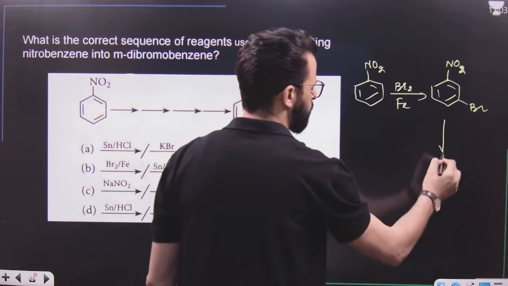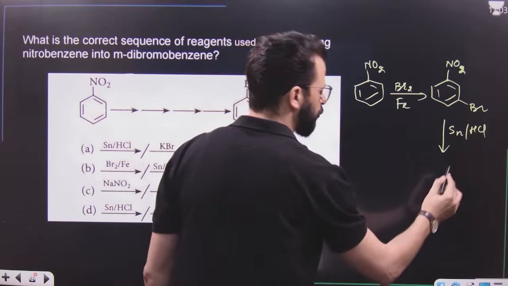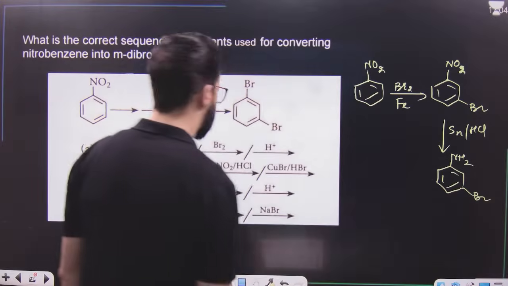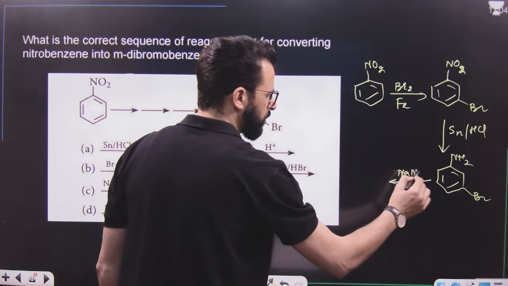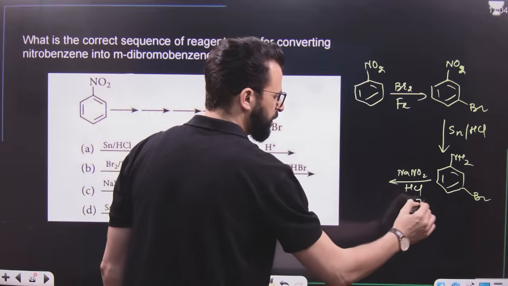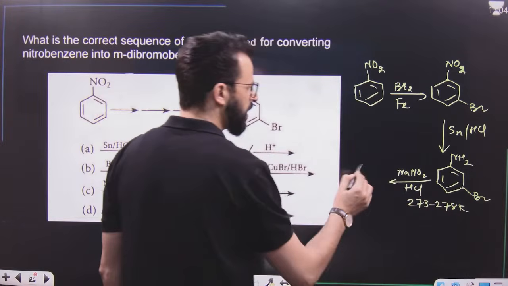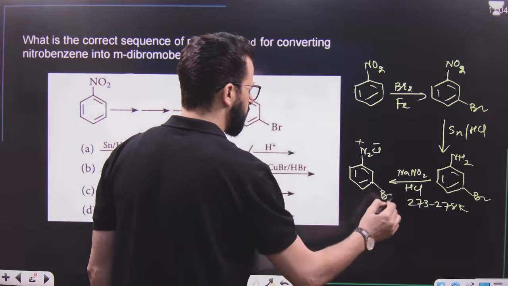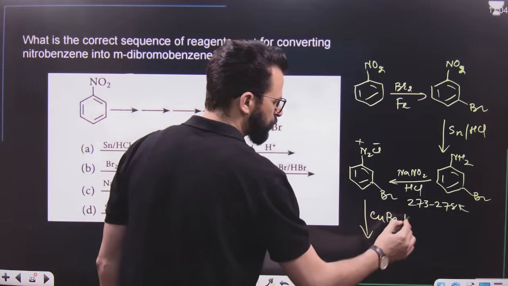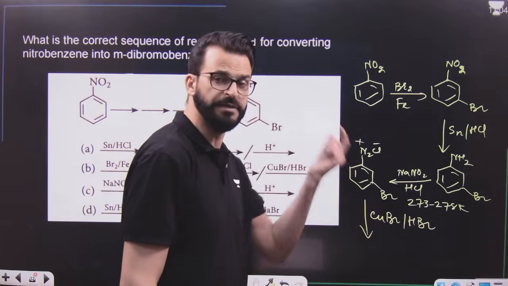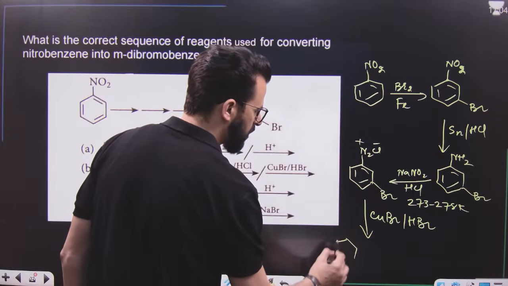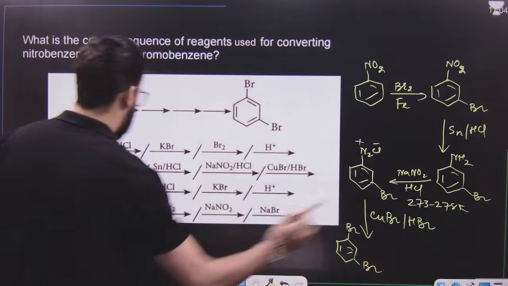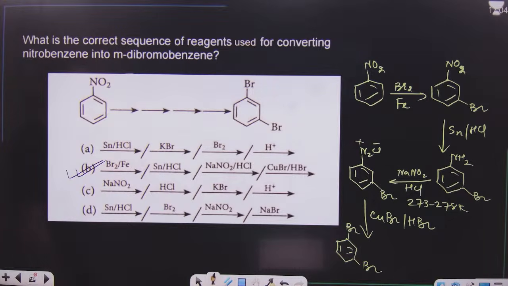Now, after this, dear students, if we treat it with Sn/HCl, NO2 is changed to NH2, so this will be the product. After that, if we treat it with NaNO2/HCl at 273 to 278 Kelvin, diazotization will take place and it will result in the formation of N2+Cl-. This is having bromine. And finally, if you treat it with CuBr/HBr, this is known as cuprous bromide. That means once again a Sandmeyer reaction. It will replace this N2 by bromine and we will get this one. That means it is simply option number second. Option number second is the correct answer.